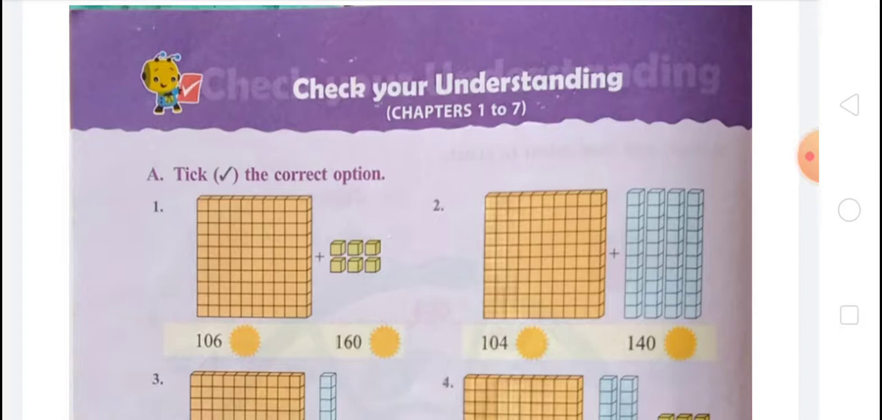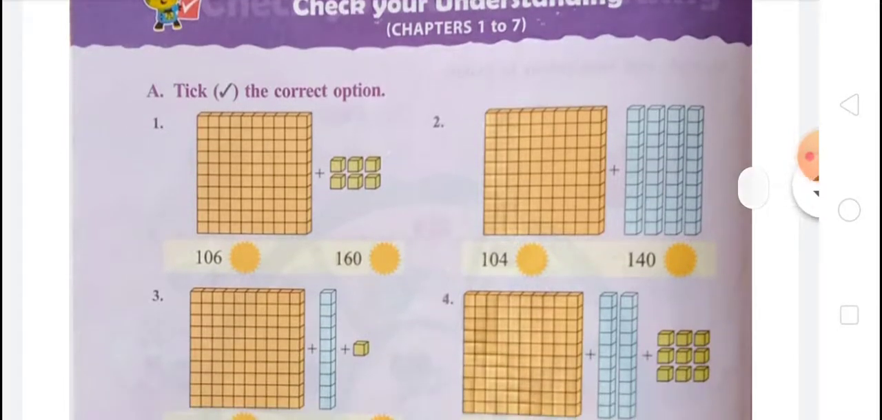So come on, check your understanding, which is dependent on chapters 1 to 7. So let's come on and check your understanding given in your book. So let's solve it. In the first picture there are 100 blocks, 100 big block, and 6 single blocks, so 100 plus 6, that is 106. So we have to take out 106.